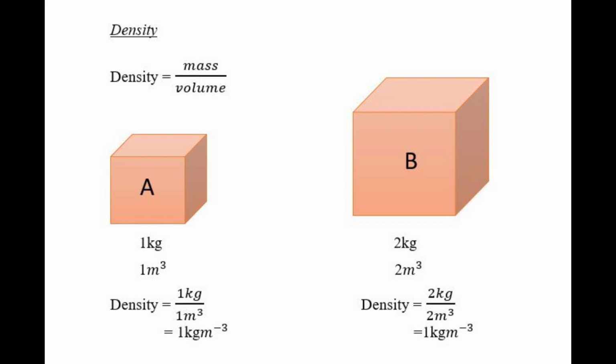We know density is an intensive property. How do we explain it? We know the equation of density is mass over volume. Okay, the mass of box A is 1 kilogram and the volume is 1 cubic meter. So, the density of box A is 1 kilogram per cubic meter. Box B: the mass of box B is 2 kilograms. Its volume is 2 cubic meters. Its density is 1 kilogram per cubic meter.